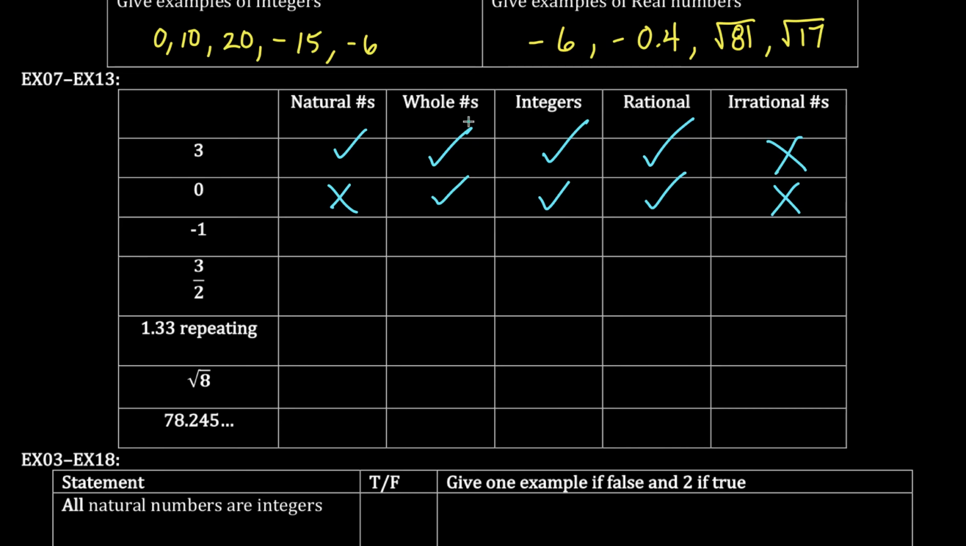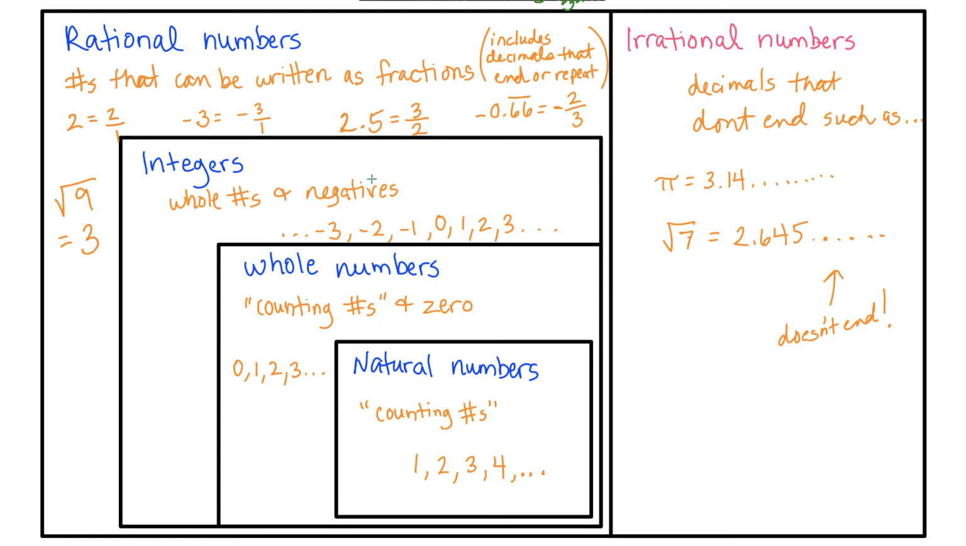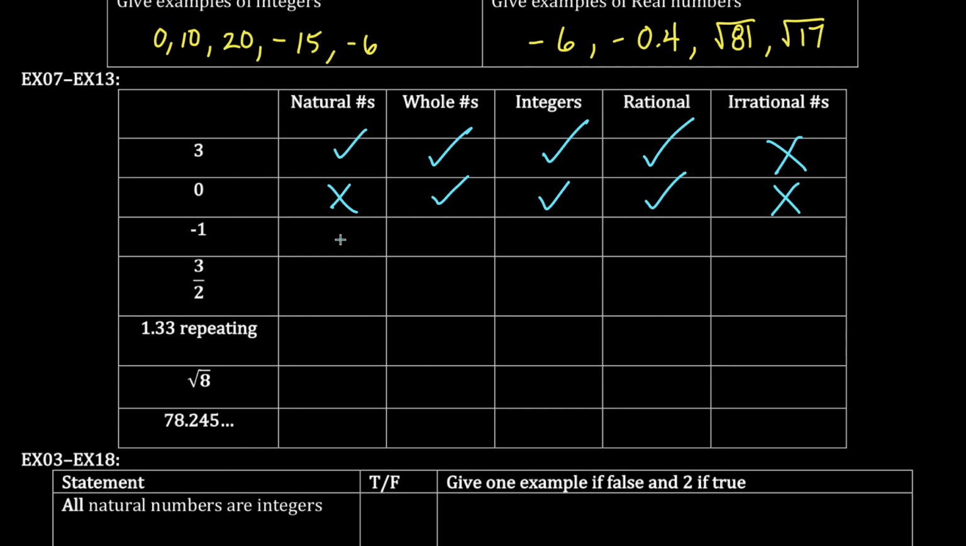Negative 1. Negative 1 is an integer, but it's not a counting number. It's not a counting number and not 0, so it's not natural or whole. So it's not natural, it's not whole, but it's an integer, it's rational, and if it's rational, it means it's not irrational.